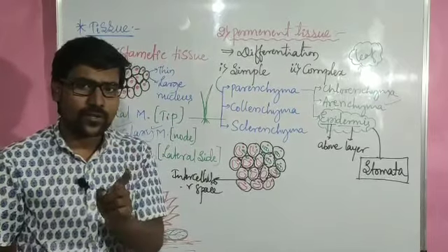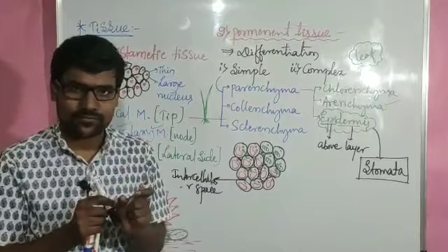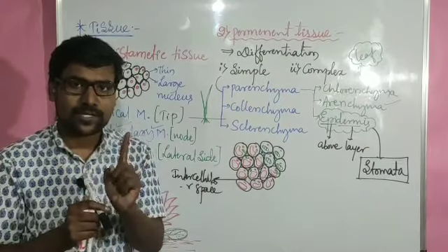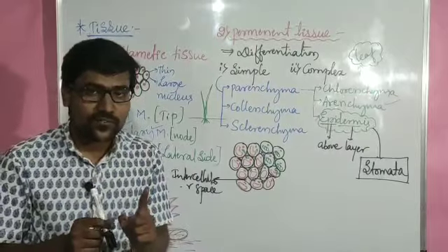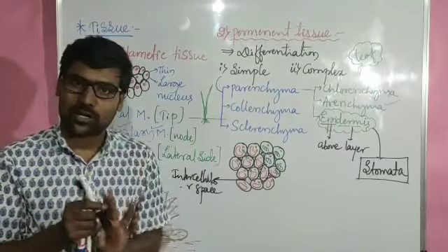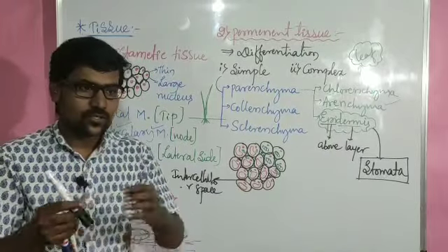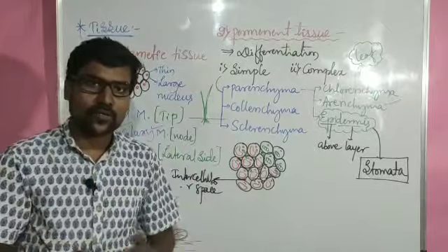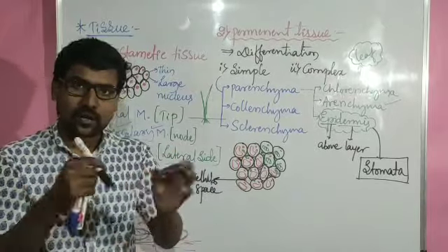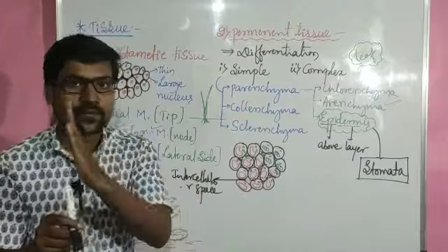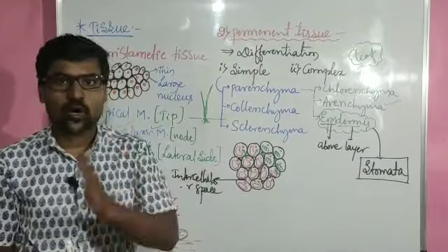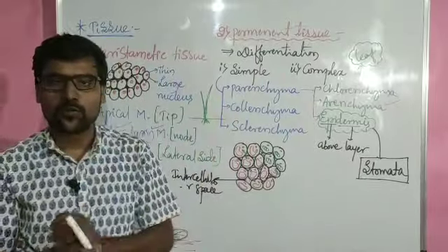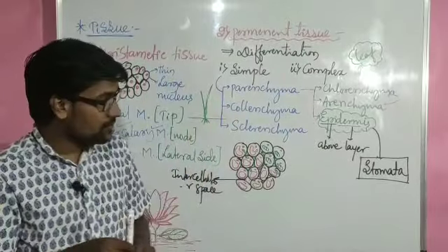What is the difference between monocot leaf and dicot leaf? Once again my question, listen to my question. What is the major difference between a dicot leaf and monocot leaf? Nearby you, many such leaves are present. Take a leaf and observe the differences between dicot leaf and monocot leaf. Again make a table, make two columns, dicot leaf one side, monocot leaf one side, and write the differences, right?